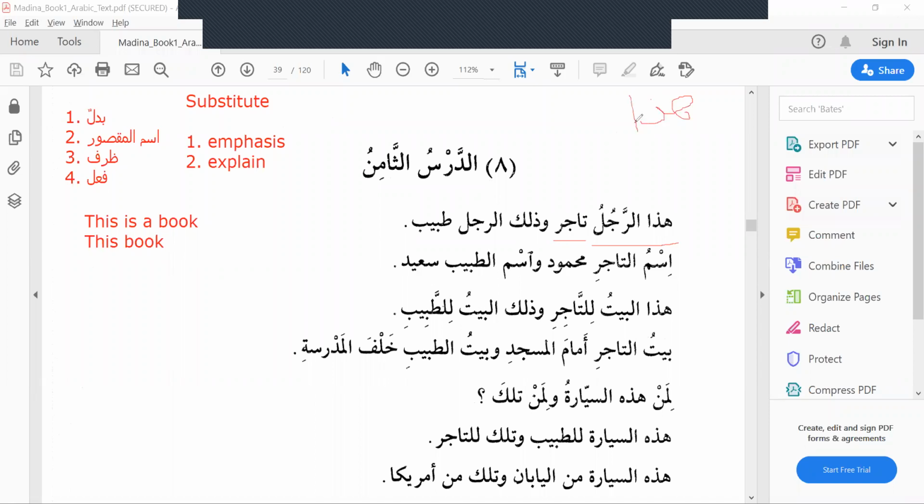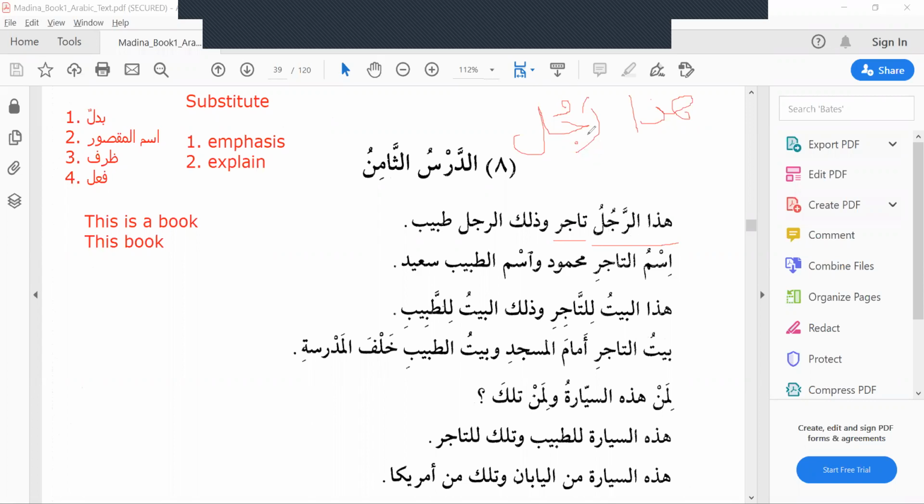Correct? رجل usually comes as a nakira, non-specific. But here, hadar rajulu will come as a marifa.